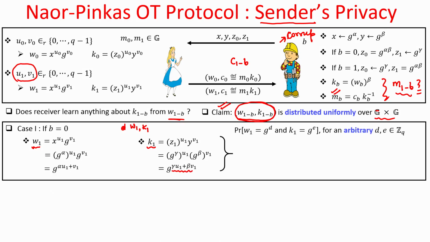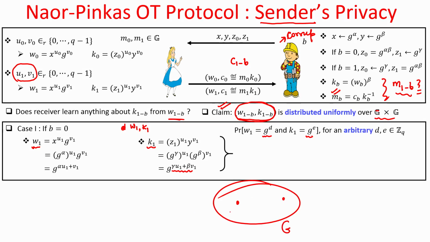Now, we want to prove that this k1 and w1 could be any arbitrary element from the group. So, let us compute the probability that k1 and w1 are the group elements g to the power d and g to the power e from the group big G. What we are trying to argue is that you take any element from the set big G, and another element.